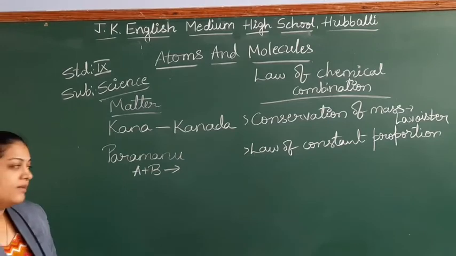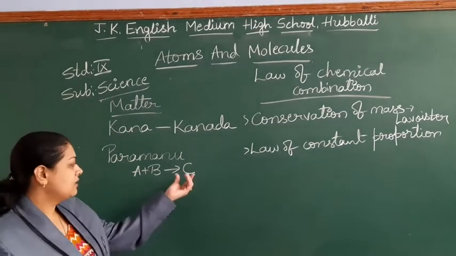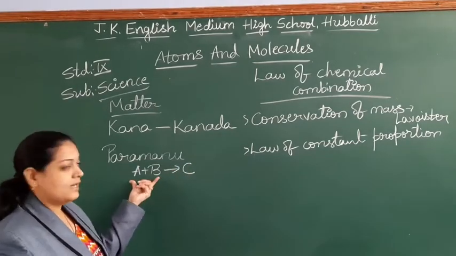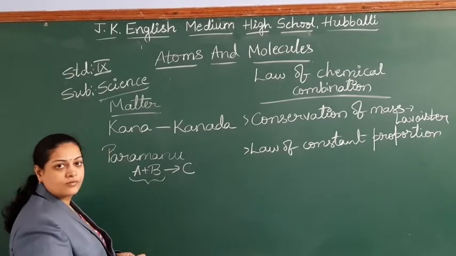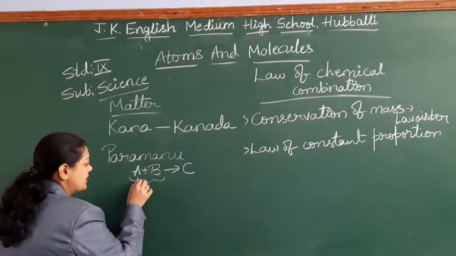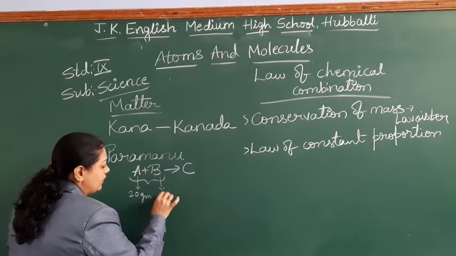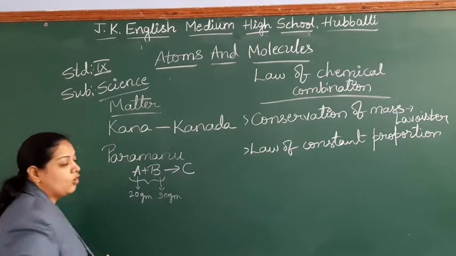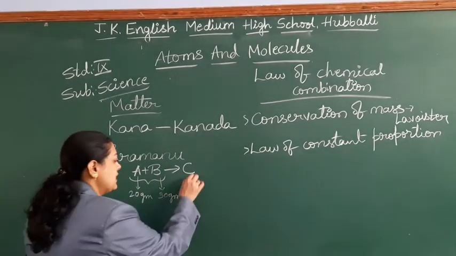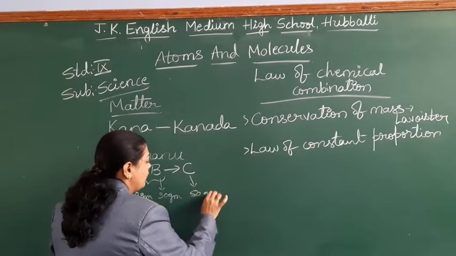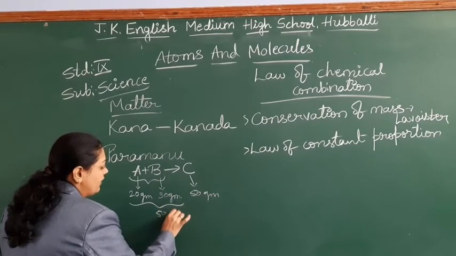So A plus B will combine with each other to form C as the new compound. This is the product and these are the reactants. If the reactants have combined, for example, A is 20 grams and B is 30 grams, then how much do you expect the mass of C to be? Yes, the mass of C should be 50 grams, because these two reactants are 50 grams.